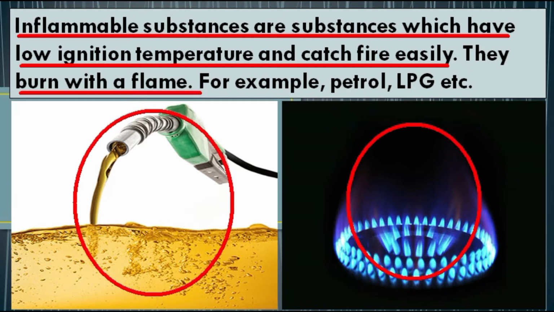Students, ignition temperature means the minimum temperature to which a substance must be heated before it catches fire. For example, kerosene oil and wood do not catch fire on their own at room temperature, but if both are heated a little, then kerosene oil will catch fire easily in comparison to wood. This shows that the ignition temperature of kerosene oil is lower than that of wood, or we can say that kerosene is more inflammable as compared to wood.